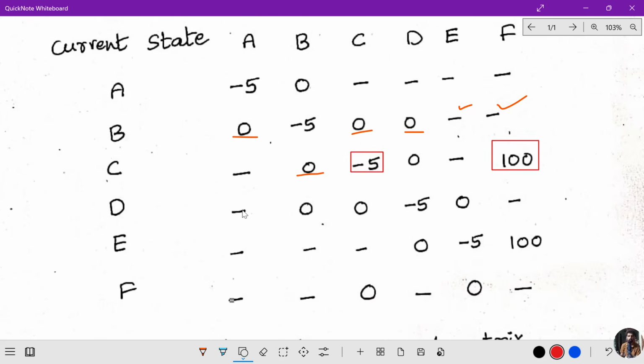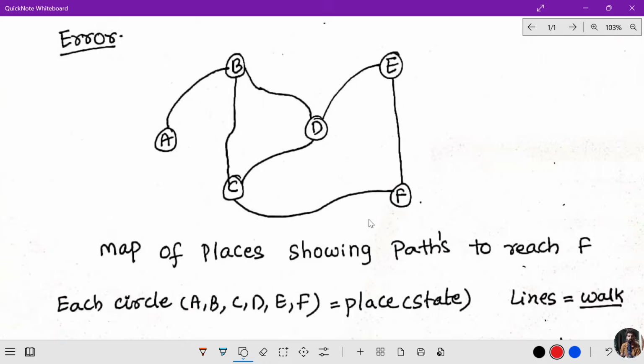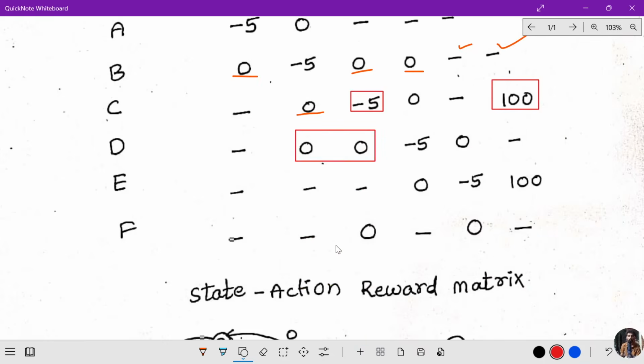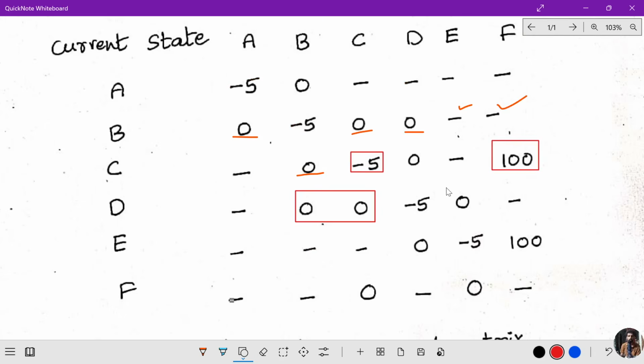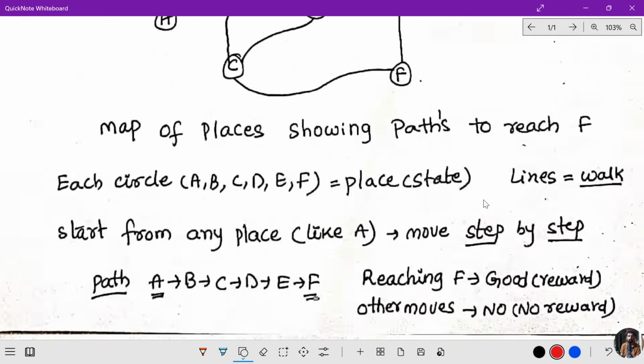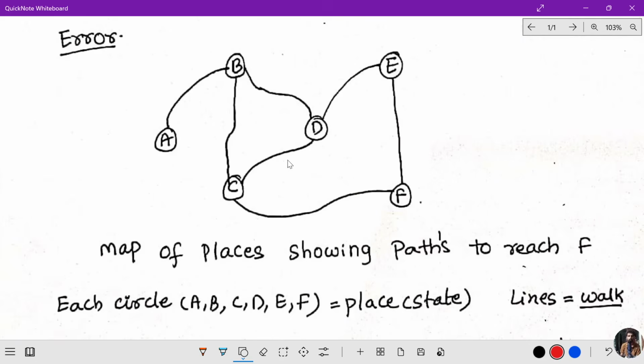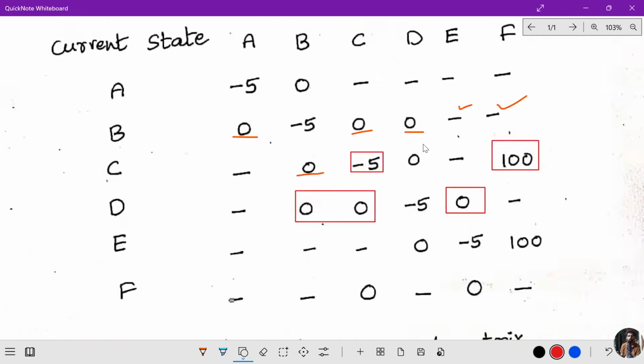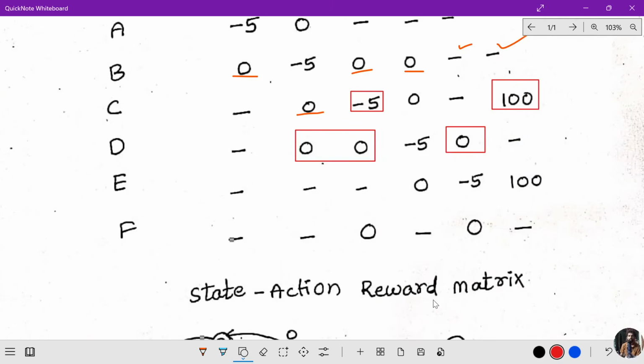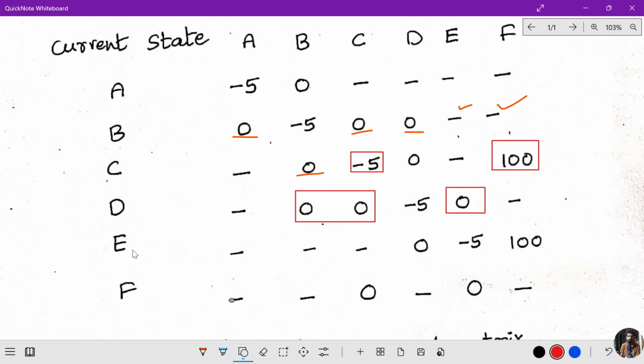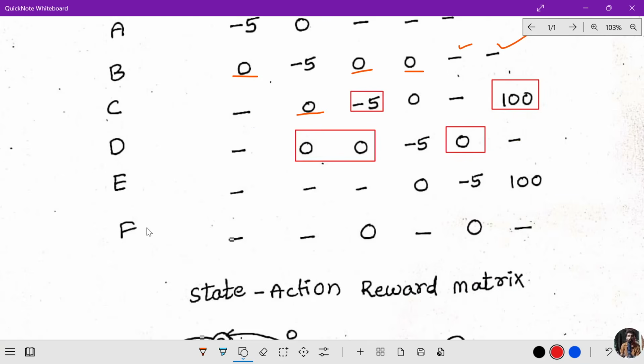Similarly D. D gets 2 places as 0, B and C, because D has a connection with these. D is connected with B, C, E. So this is the way to construct a state action reward matrix. Similarly we can also do E and F.